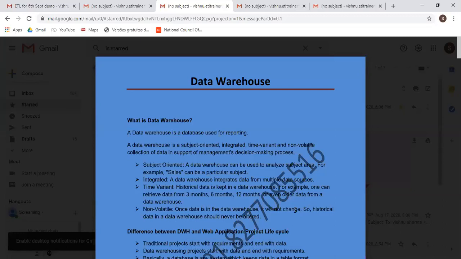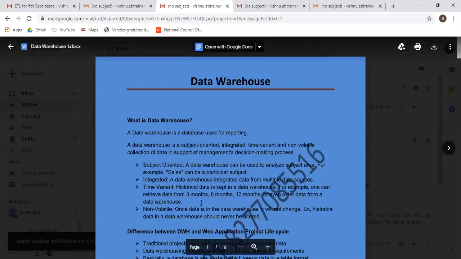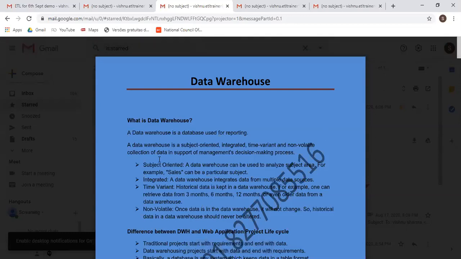Okay. So any doubt from the data warehouse? What is a data warehouse? A data warehouse is a subject-oriented, integrated, time-variant, non-volatile collection of data.